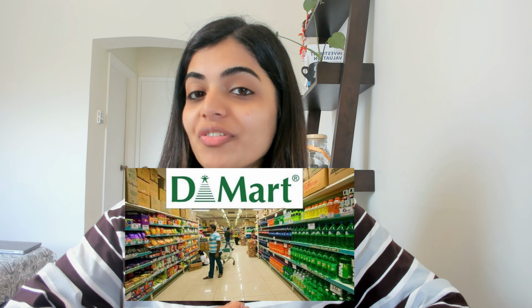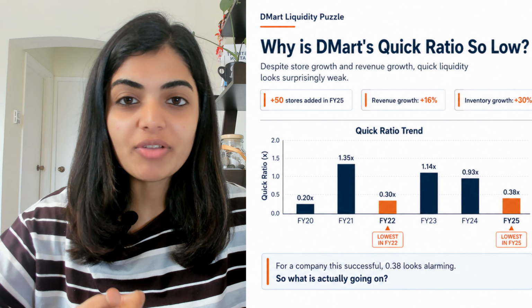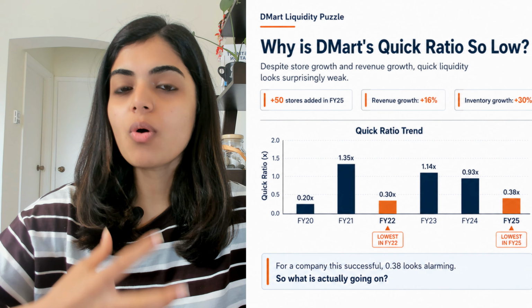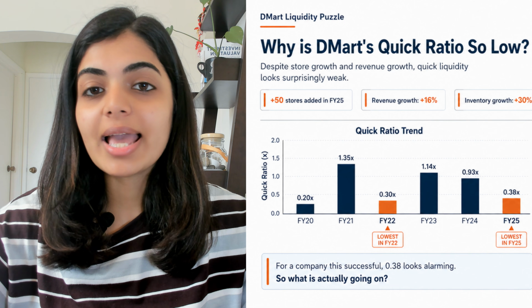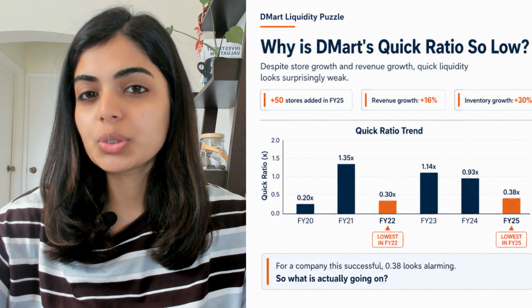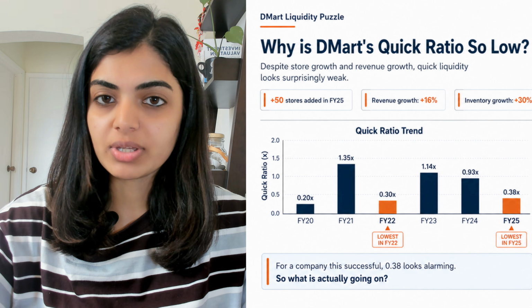DMart added 50 stores in FY25. Their revenue grew, their profits grew. So, on the surface, everything looks strong for DMart. But then I calculated one liquidity ratio and it looked surprisingly weak.